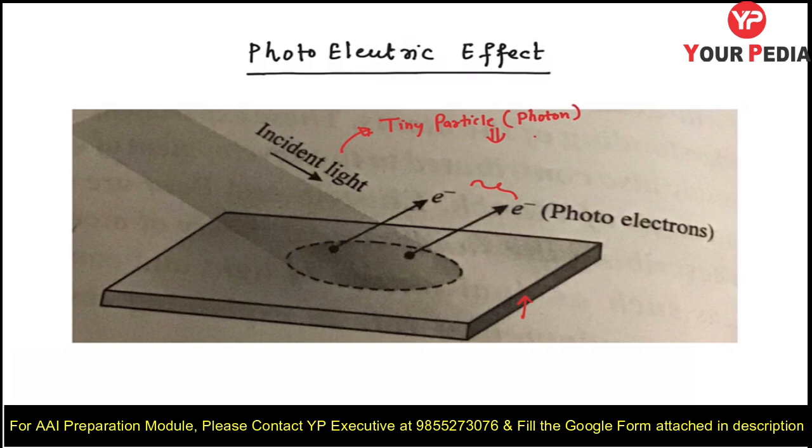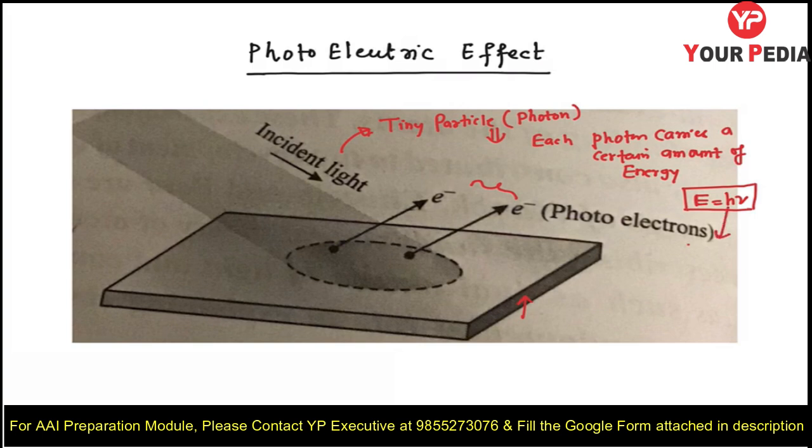Each photon carries a certain amount of energy, which is given by E equals h nu. It means the energy of the photon depends on the frequency of the light, where h is Planck's constant and nu is the frequency of light. So this is the basic first step of introduction of the photoelectric effect.